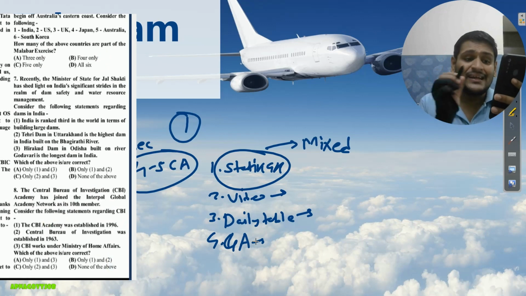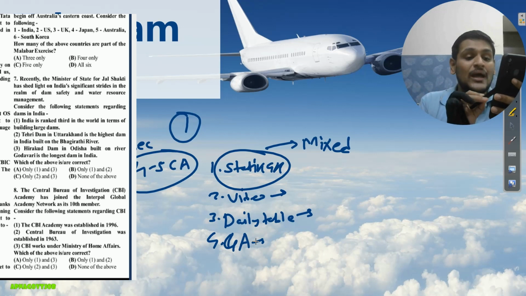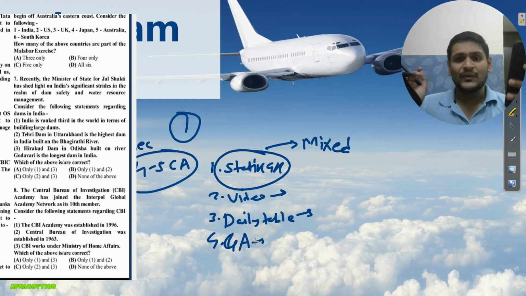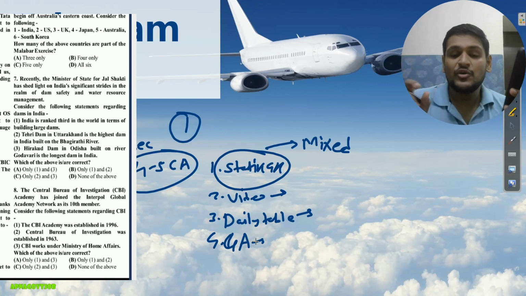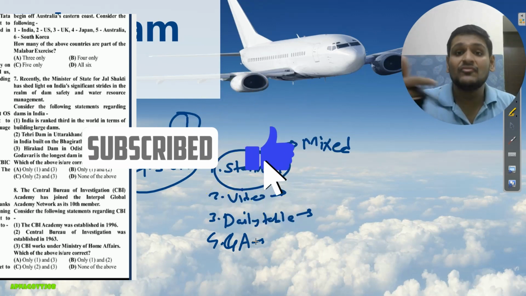The first statement is given: India is ranked 3rd in the world in terms of building large dams. Second is given: Tehri Dam in Uttarakhand is the highest dam in India, and is built on the Bhagirathi river. And the third statement is given: Hirakud Dam in Odisha, built on river Godavari, is the longest dam in India. Okay, now just listen carefully to how you can utilize this one question to strengthen your static GK and current affairs also. What is the expectation, why is it framed like that?